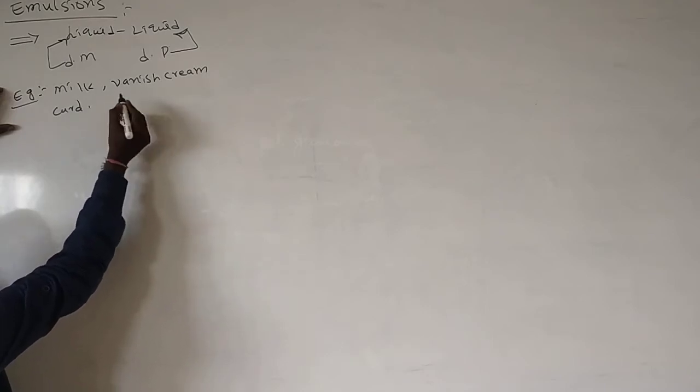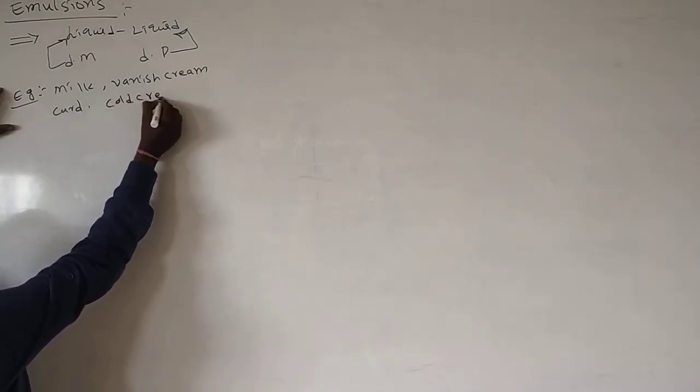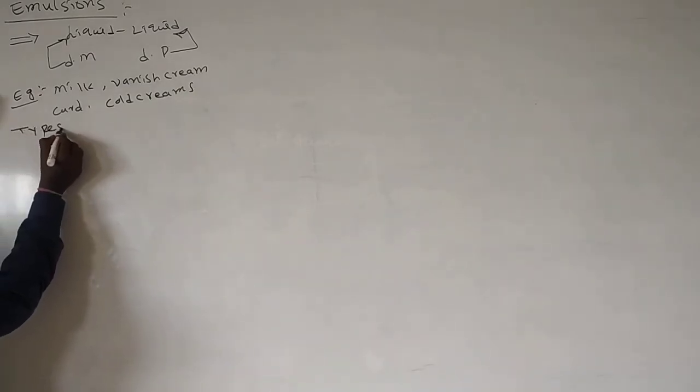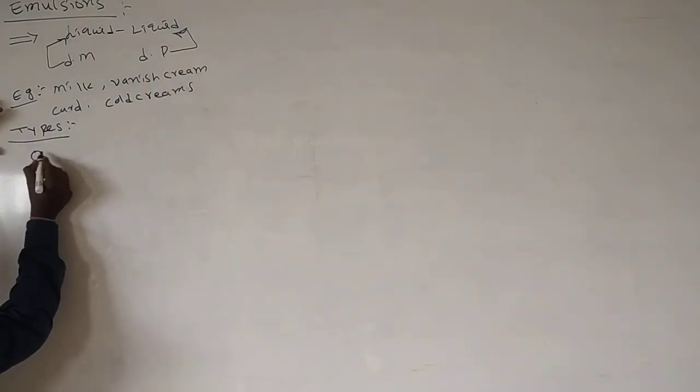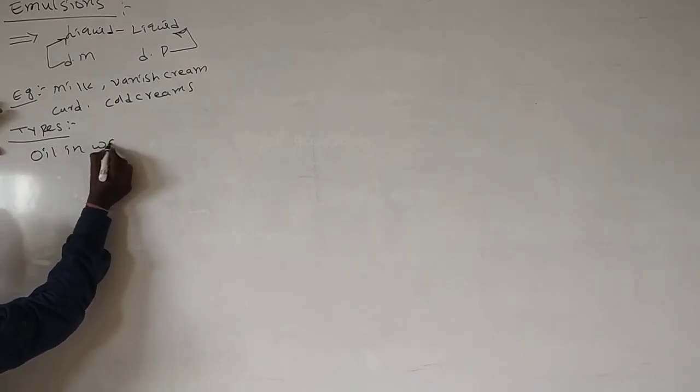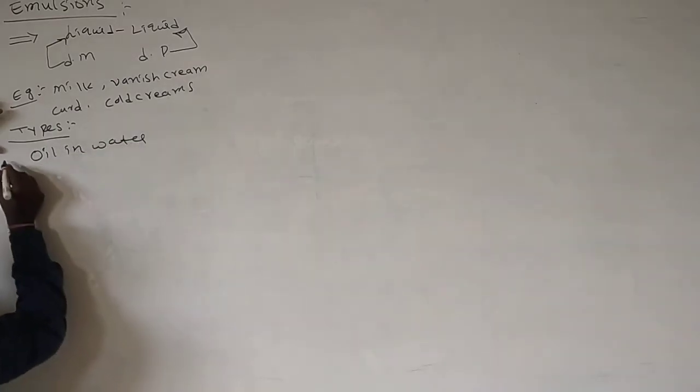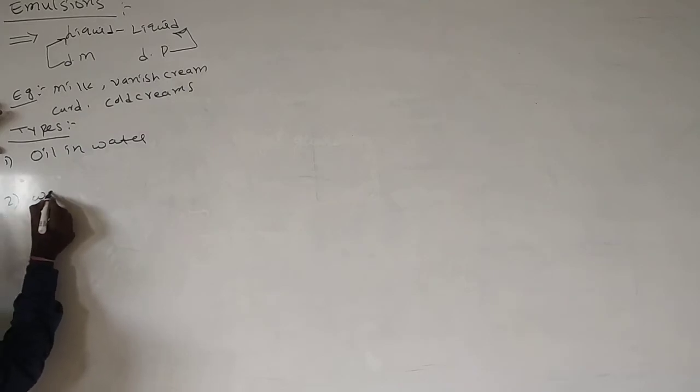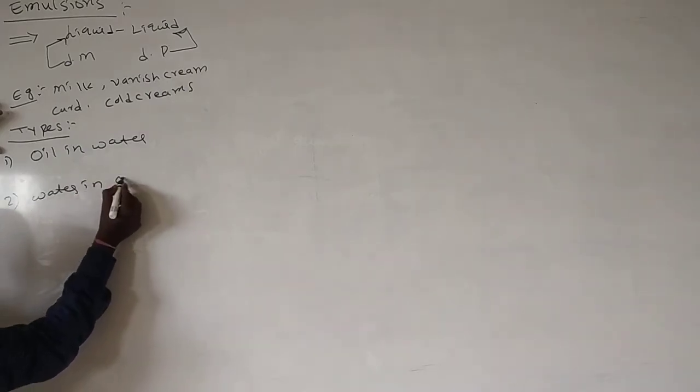Cold creams. All those are the best examples for emulsions. Now we see the types of emulsions. Emulsions may be of two types. One is oil in water emulsion. The second one is water in oil emulsion.